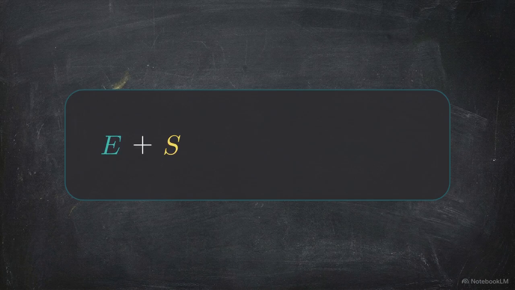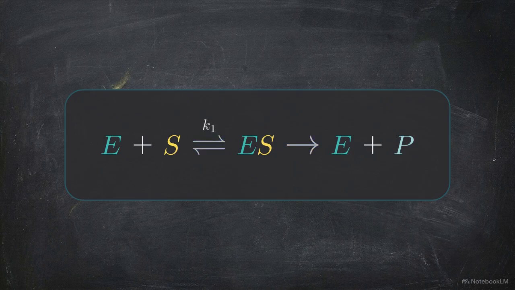An enzyme, E, reacts with a substrate, S, to reversibly form an enzyme-substrate complex, ES, which then converts into a free enzyme and a final product, P. Each step of this pathway has a specific rate. The constant K+1 governs the forward formation of the ES complex, while K-1 represents the complex breaking back apart. Finally, K2 dictates the rate at which the complex successfully yields the final product.